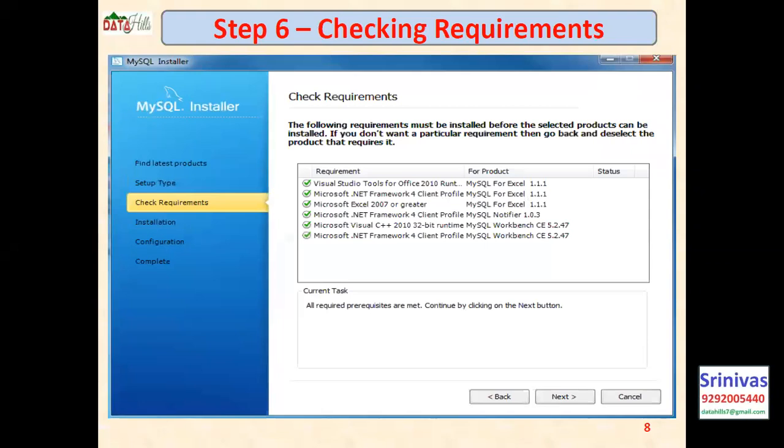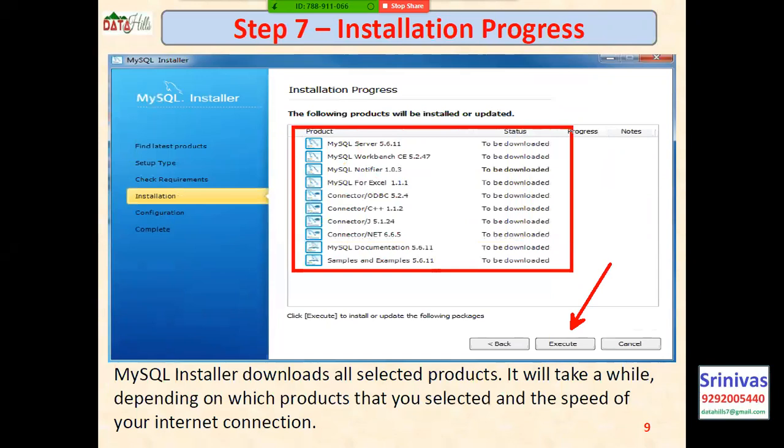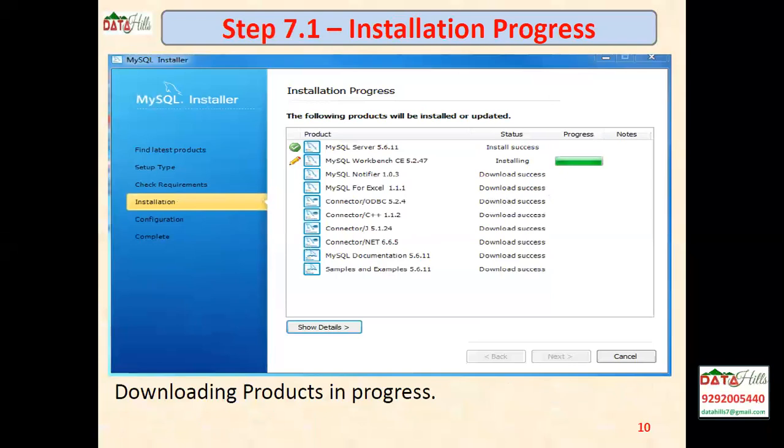After clicking, it will check the requirements. What are the requirements that it needs? First, it will check all the requirements and then click on the Next button. Then it will start downloading. This is the installation process. Once you click on the Execute button, it is going to download all these components which belong to this MySQL installer. Right? After that, click on next.